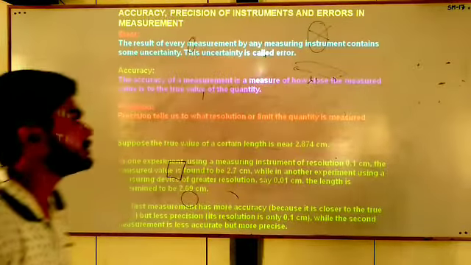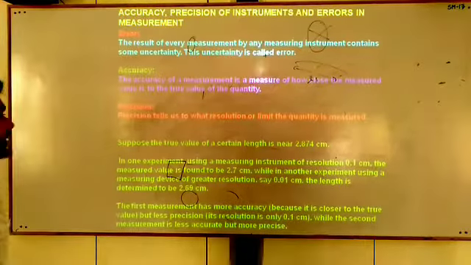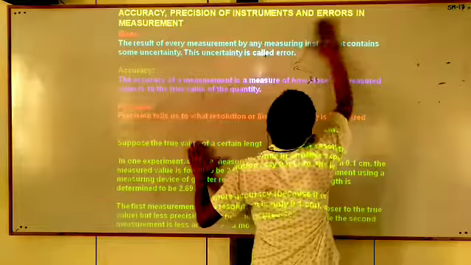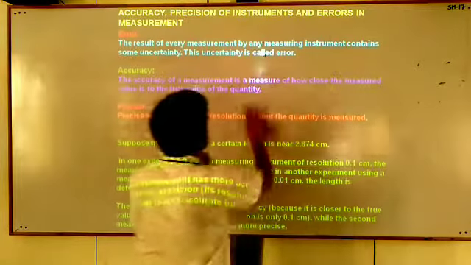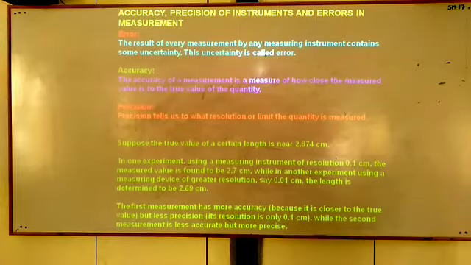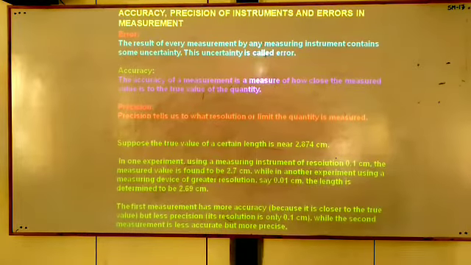Number one, error. What is the error? You all know very well. In Hindi, we say that error means galti. Here, the definition is written here. The result of every measurement by any measuring instrument contains some uncertainty, and this uncertainty is called error.